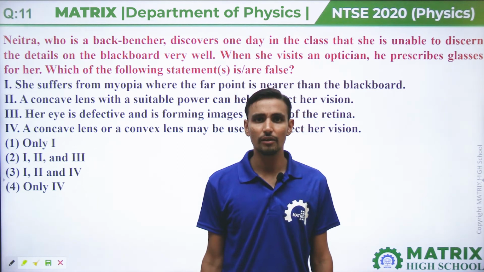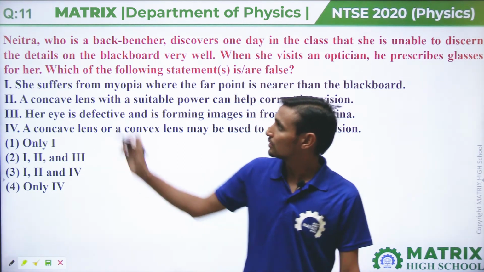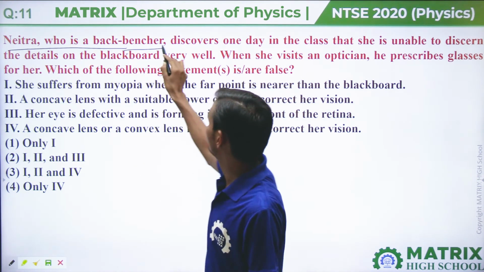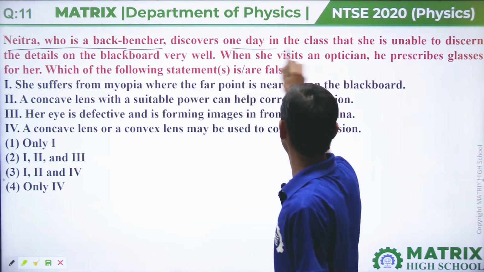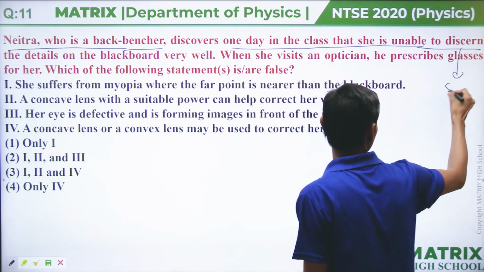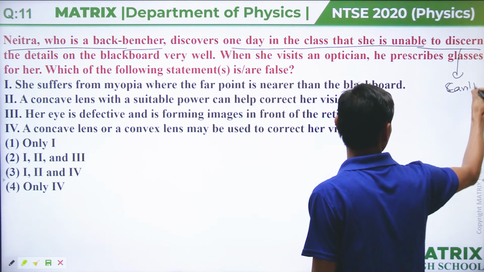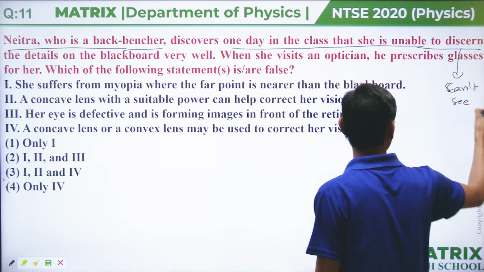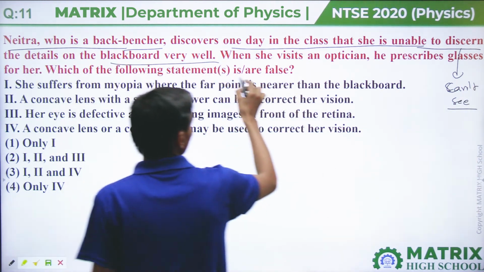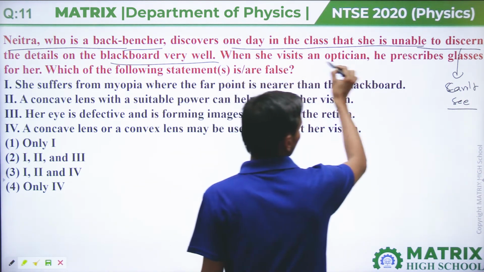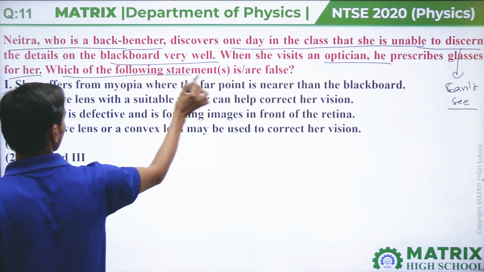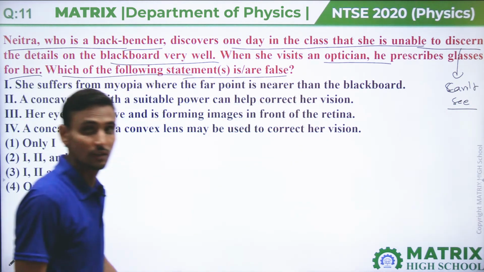Next is question number 11. In this question, Netra, who is a backbencher, discovers one day in class that she is unable to see what is written on the blackboard, the details on the blackboard very well. When she visits an optician, he prescribes glasses for her. Which of the following statements are false?